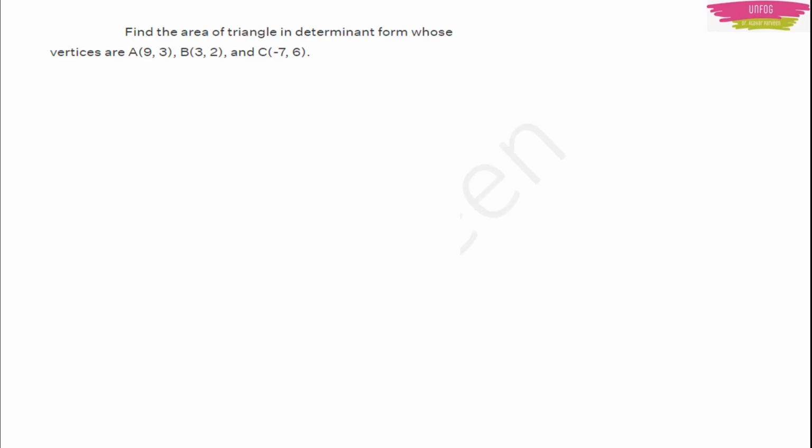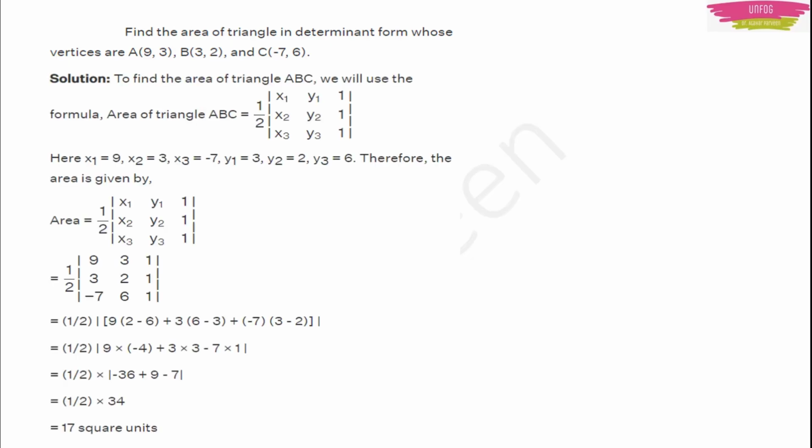Similar type of question. Now you pause the video and try to do it by yourself. Then you match it with the answer. If you want to learn more problems based on this, I have made a detailed video, so you can go and watch that video for more problems based on determinants, area of triangle and collinearity.